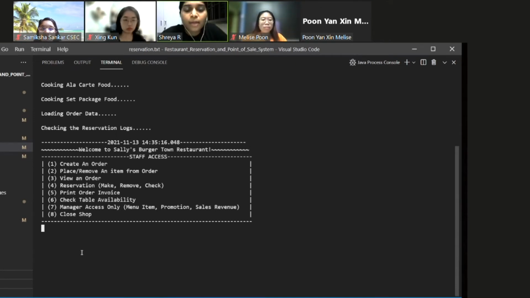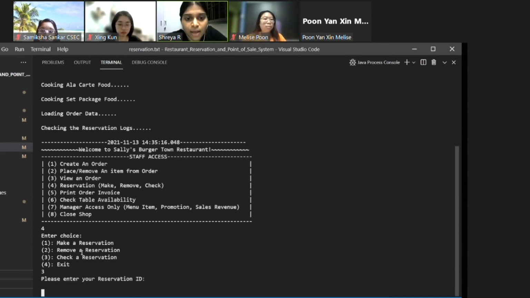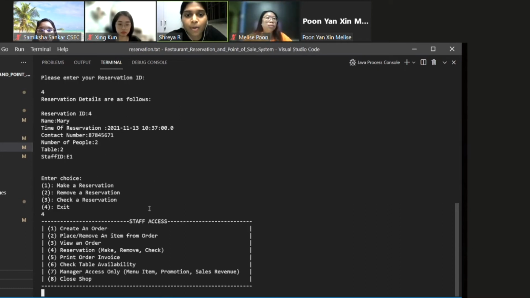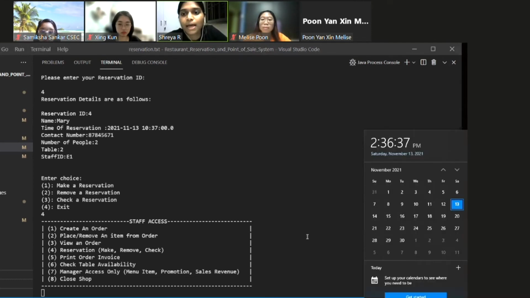Okay, so now that we are here, let's check a reservation that we've already made by the ID of 4. So we go into 4, press 3, and then we click on 4. And as we can see, we have an existing reservation here. This reservation was made at 10:37, and it will expire very soon at 2:37, as any reservation made from our restaurant will expire 4 hours from the reservation time if no one comes for the reservation. So any moment now, we will see the notice that this reservation ID has been deleted.